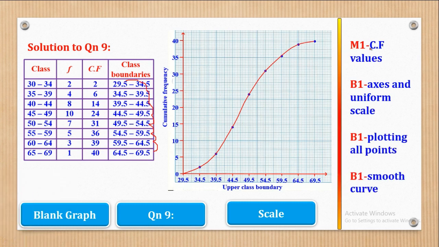So first of all, for you to fill these values for cumulative frequency, you get 1 mark. The next is for the axes and uniform scale. So these axes with the uniform scale will be another mark. Then next will be to plot. For you to plot these points correctly, all of them, you get the 4th mark. And next will be for you to use freehand. Note that word, it should be freehand, and the curve has to be smooth. So that's how you get all those 4.